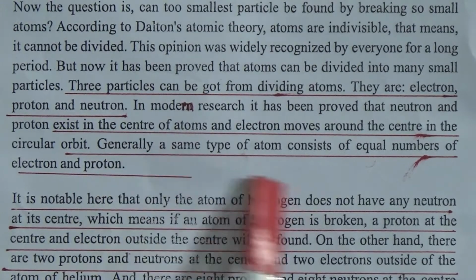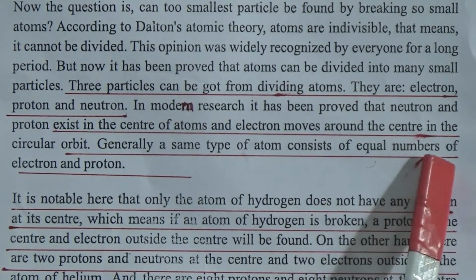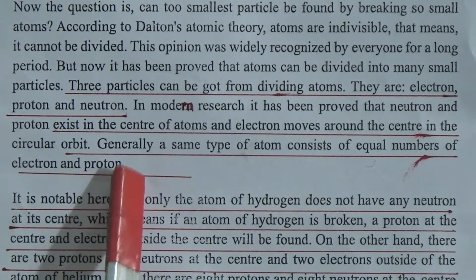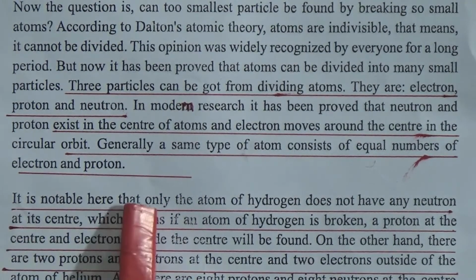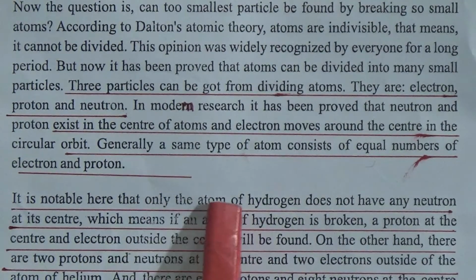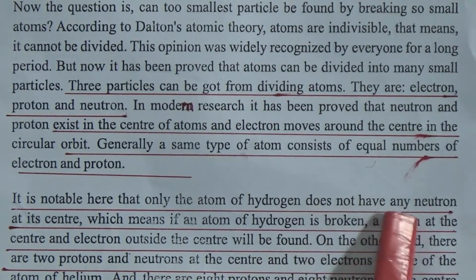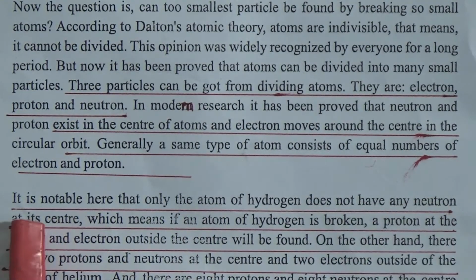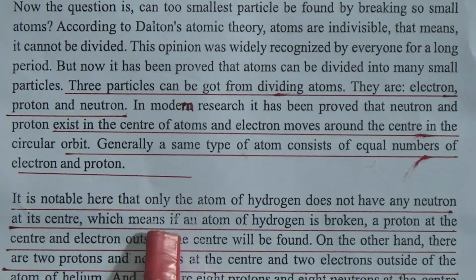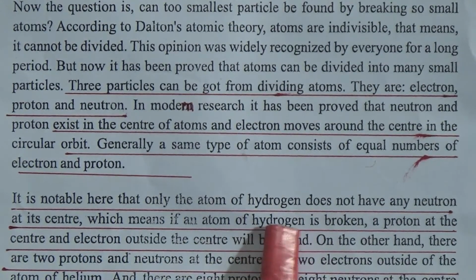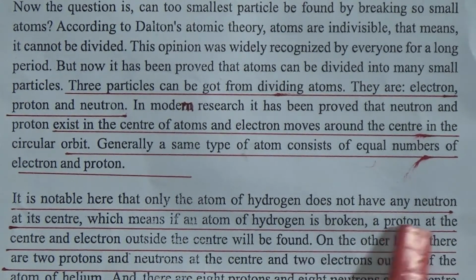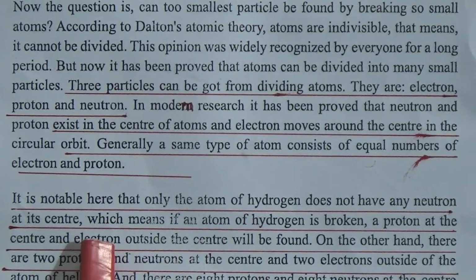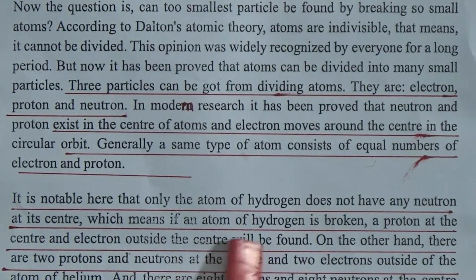Generally, an atom of the same type consists of an equal number of electrons and protons. It is notable that only the atom of hydrogen does not have any neutron at its center, which means if an atom of hydrogen is broken, a proton at the center and an electron outside the center will be found.